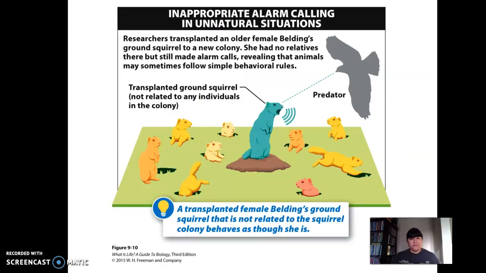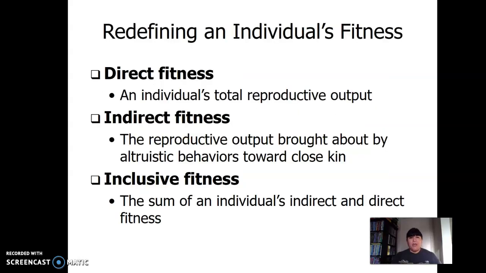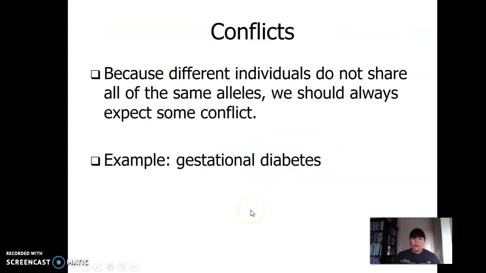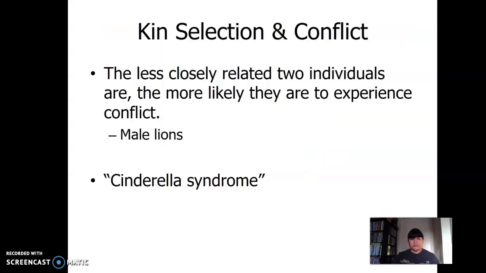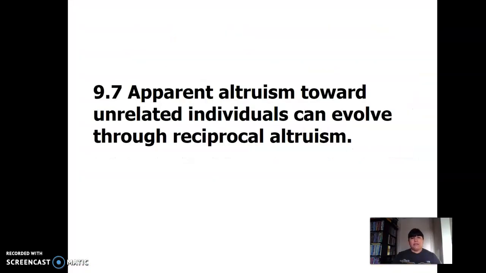All right. And again, we saw that if we transplanted her. So really, there's direct fitness, but there's indirect fitness, the reproductive output brought about by altruistic behavior towards close kin. So we're looking at that too. All right. So apparent altruism towards unrelated individuals can evolve through reciprocal altruism. So if we say something's reciprocal, what does that mean? I'm going to reciprocate. Like I'm going to return the favor, okay?